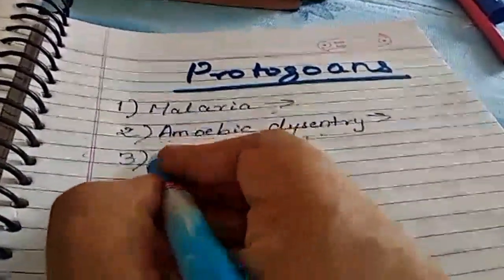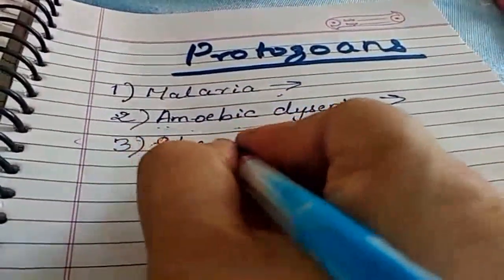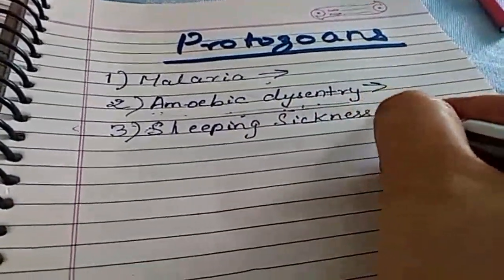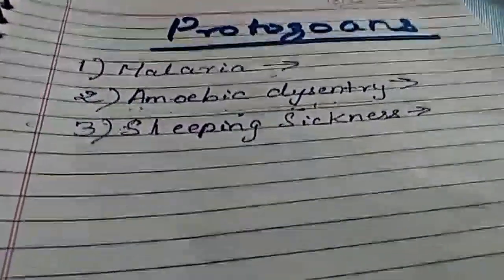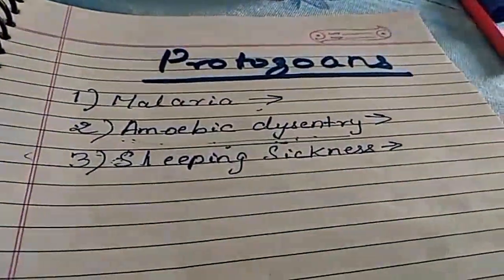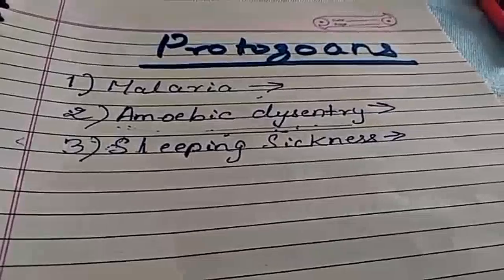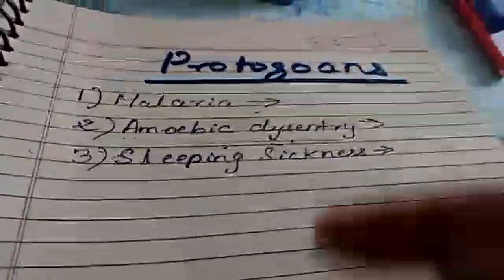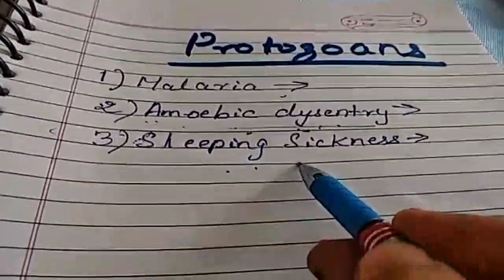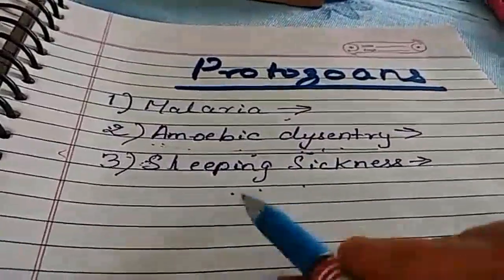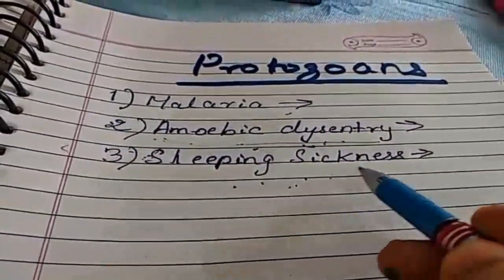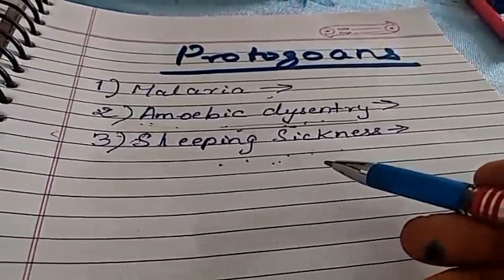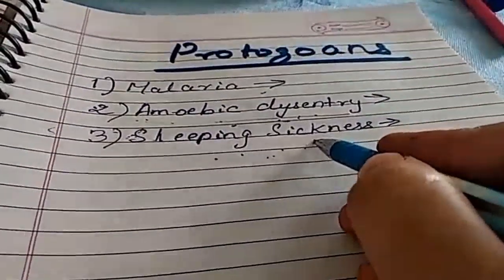Next one is, children, sleeping sickness. The name itself is very nice. It is also a protozoan microbial disease. Once the brain is affected by this disease, it results in changes in behavior. This leads the person to confusion and poor coordination. All the organs are not coordinated in a better way. Difficulties in speech, they don't express themselves in a proper way, and disturbance of sleep.